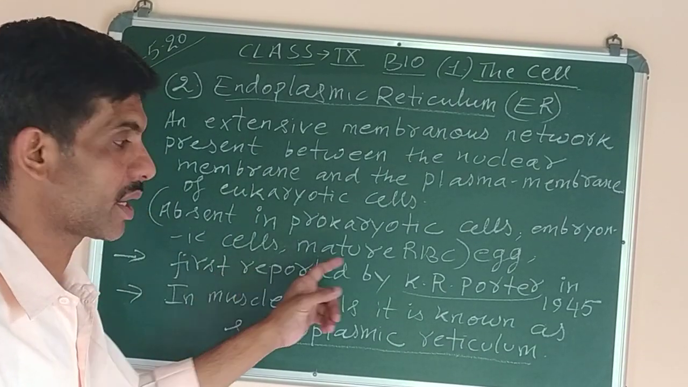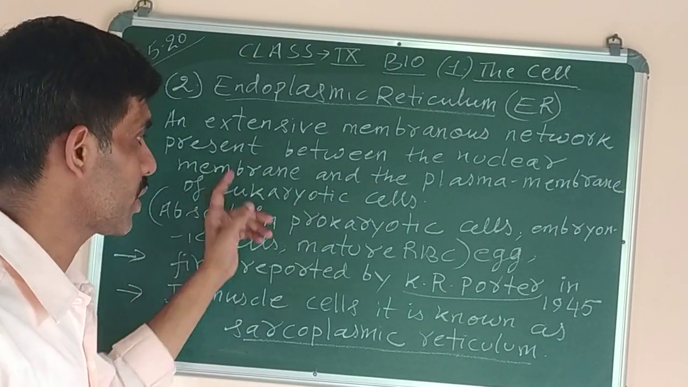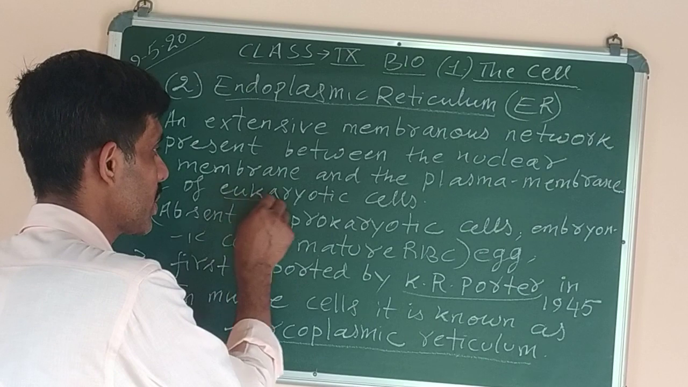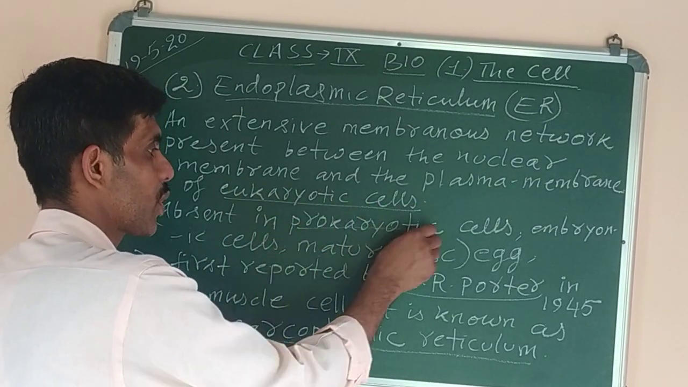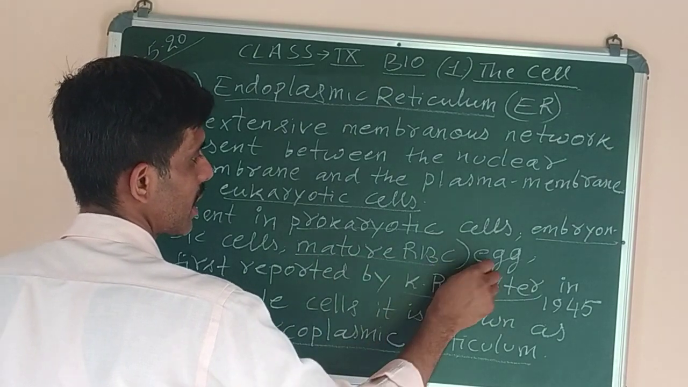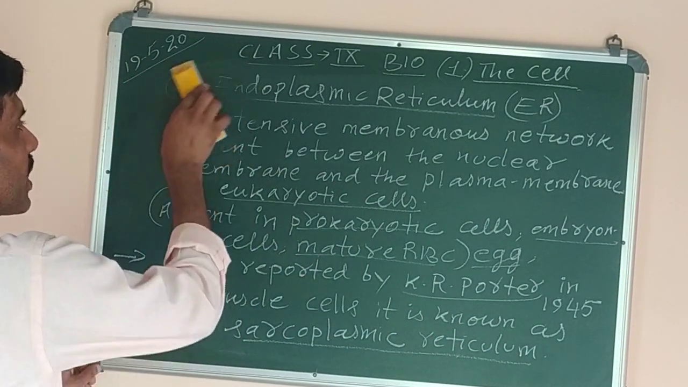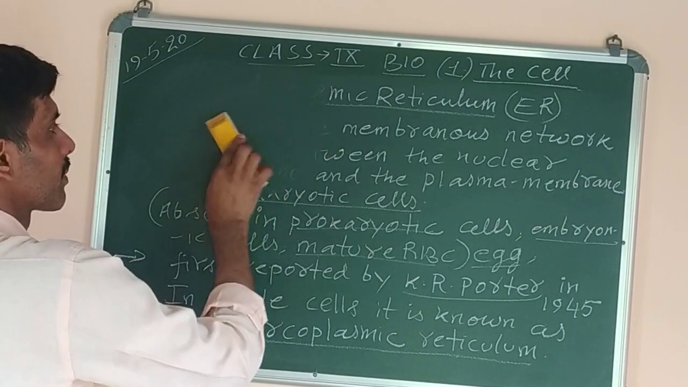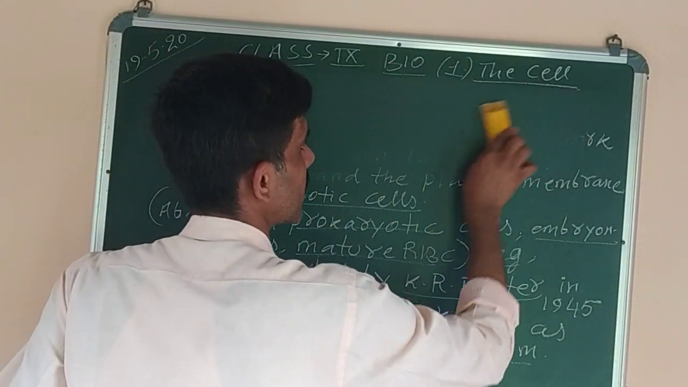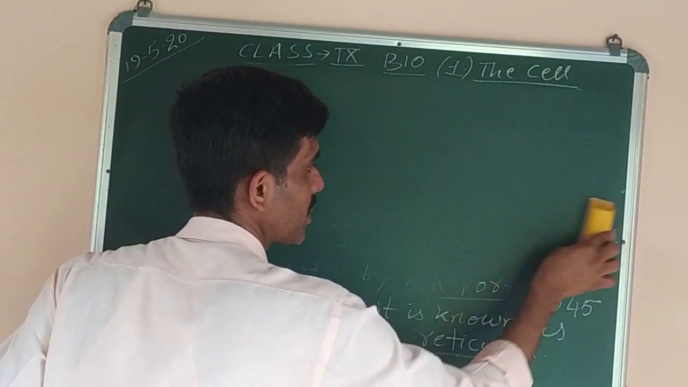Who reported it? 1945, K.R. Porter, for the first time. And where is it present? Where is it absent? It is present in eukaryotic cells, but absent in prokaryotic cells, embryonic cells, mature RBCs, and the eggs. Now next we have to study the structure of endoplasmic reticulum.